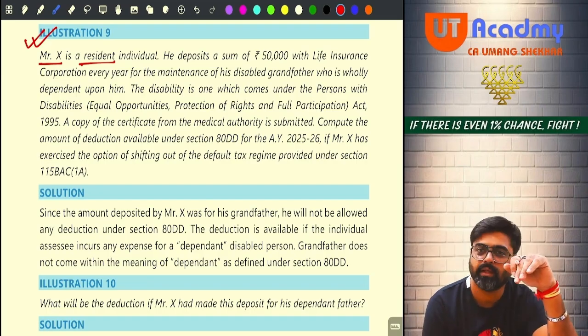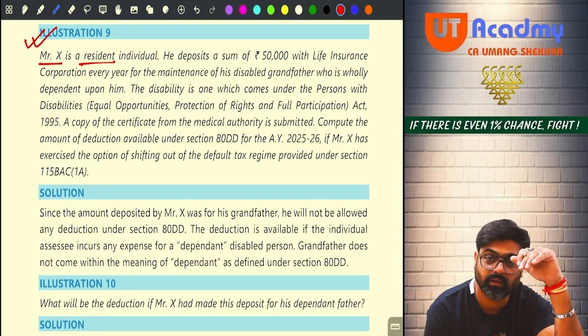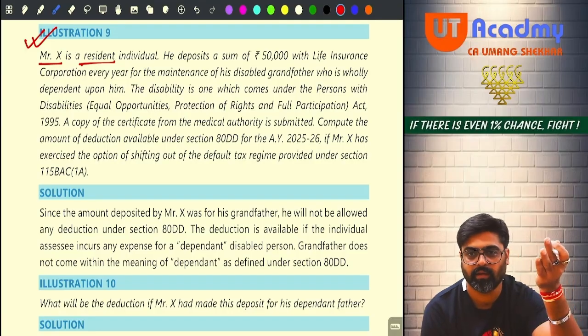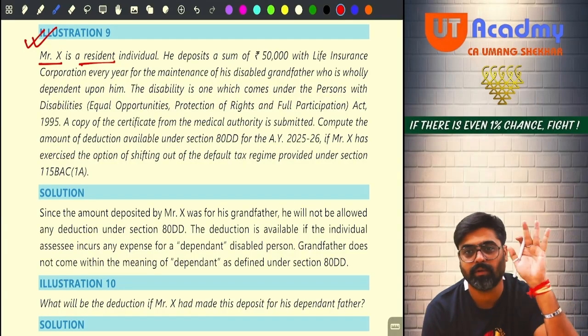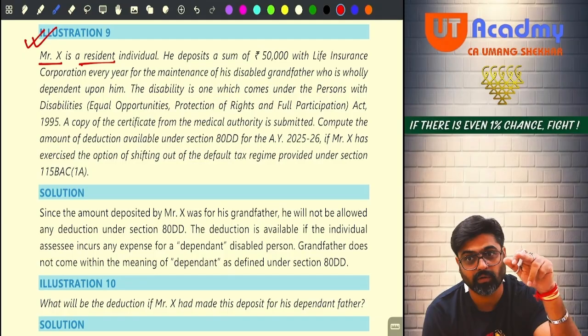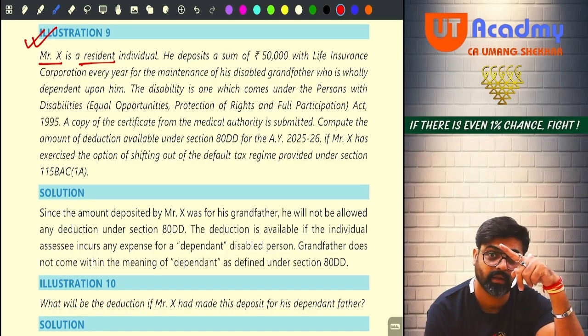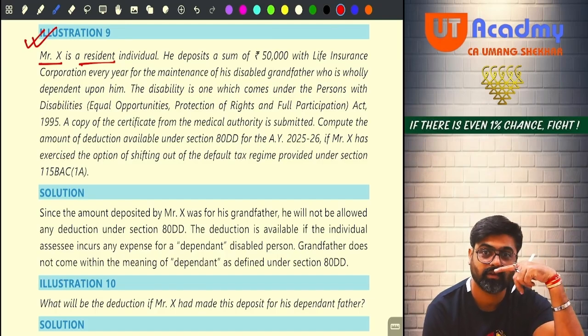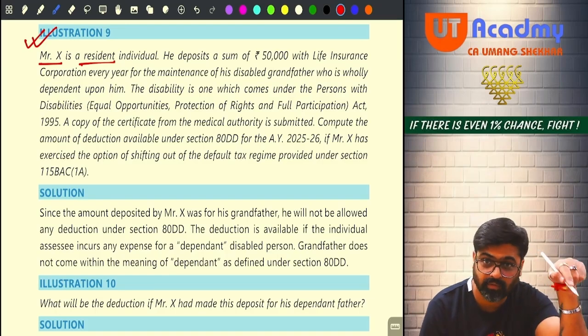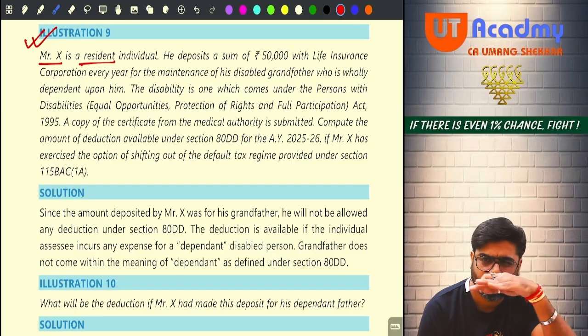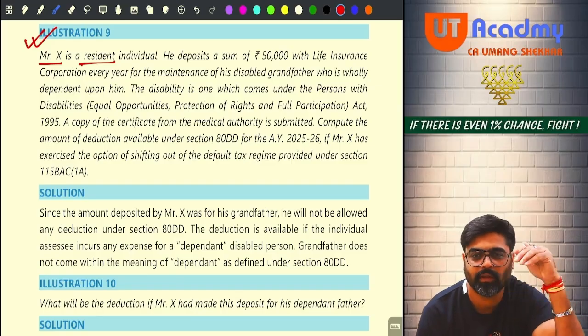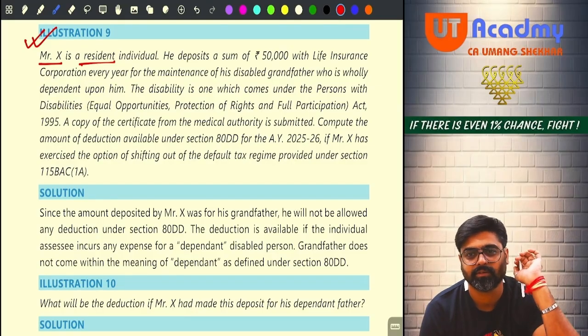Now they will not directly give you, they will give you in such a way that deliberately you will commit mistake. Even if you don't want, even if you are cautious, still you will commit mistake. They will not give you in the beginning that assessee is a resident. No. They will not give you in the end also. In between somewhere, they will slip this information.